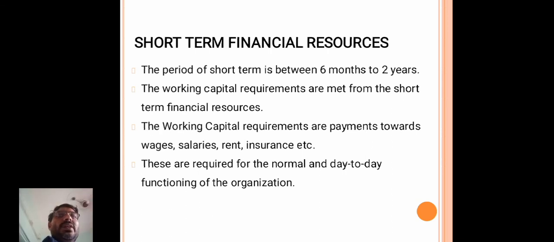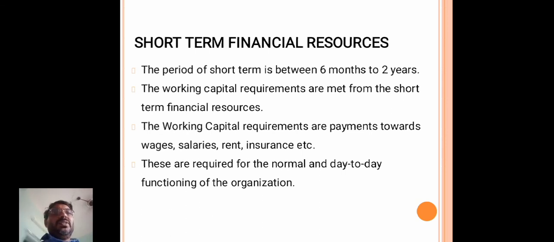So the working capital requirements are met from the short term financial resources. The period of short term is between 6 months to 2 years.